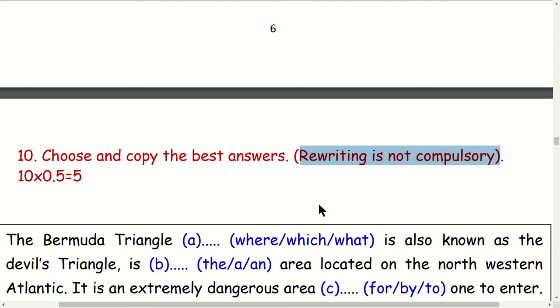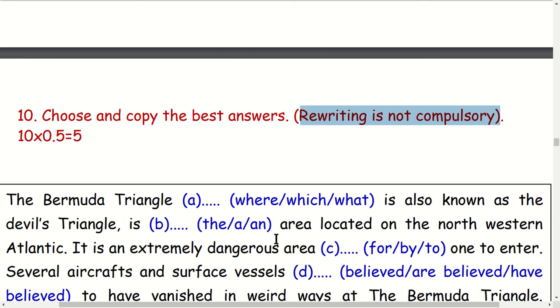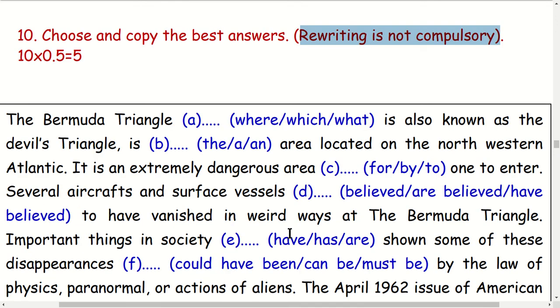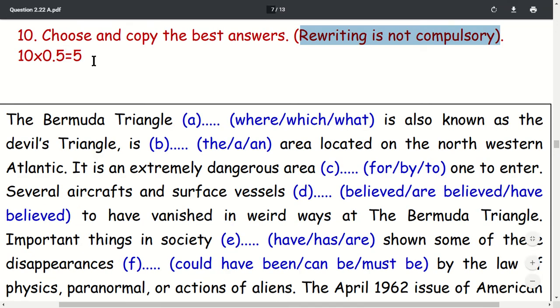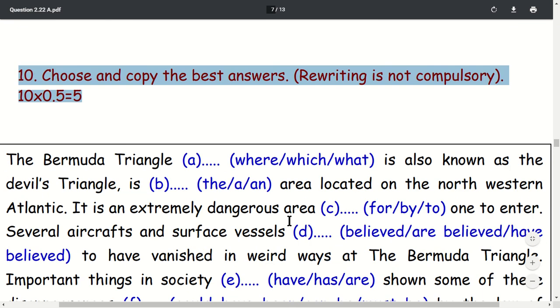You don't have to copy down the, you don't have to rewrite the paragraph. Okay, if you start rewriting the paragraph, then it takes time. Then you kill time. Just only the answer is enough like this. Question number 10. Question number 10 here. Okay, then let's read the passage.